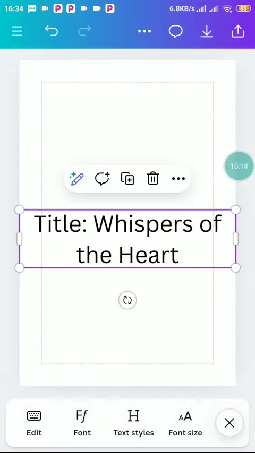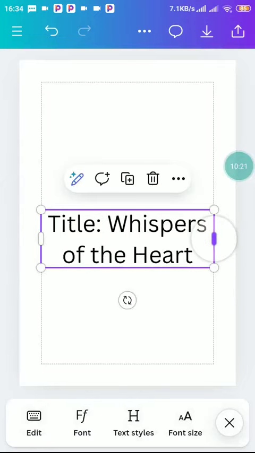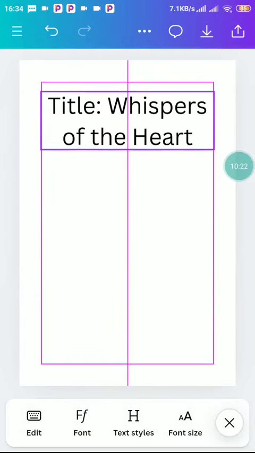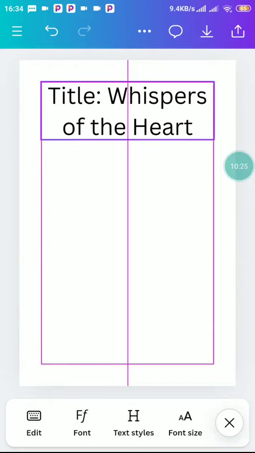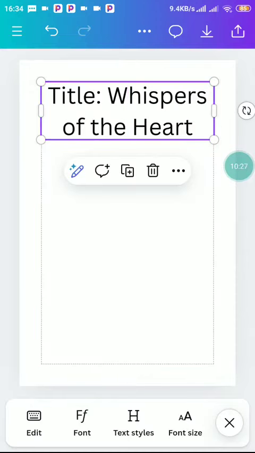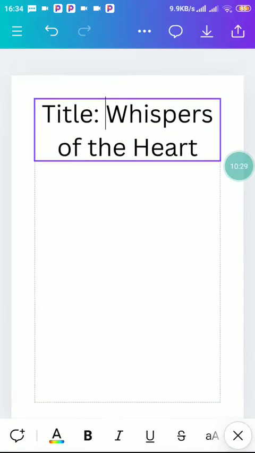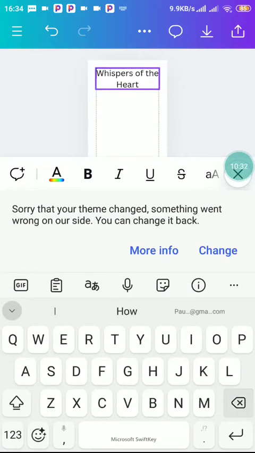So now you're going to drag this, make it touch the margins. Let it not exceed the margins, and centralize it. You can see this line is in center. So this is our heading. So now let's remove the title, the margin, which is Whisper of the Heart.